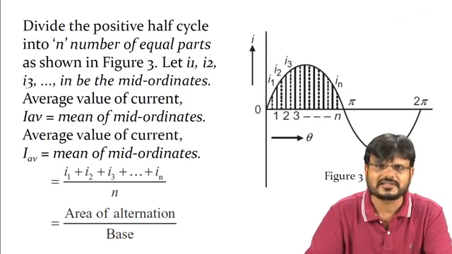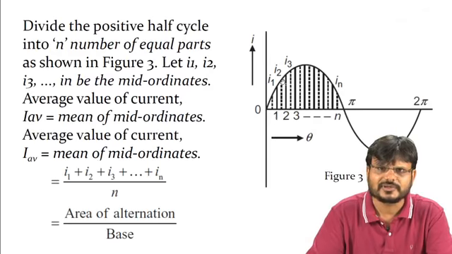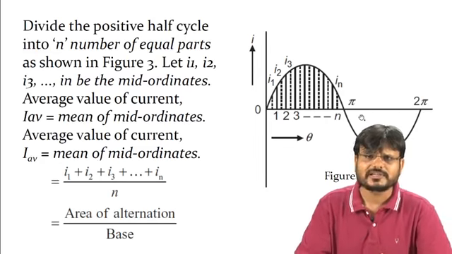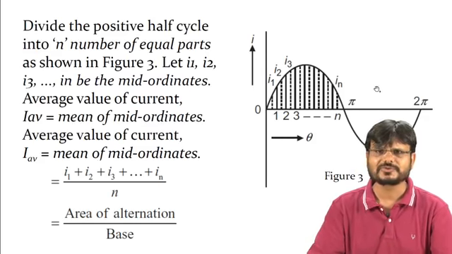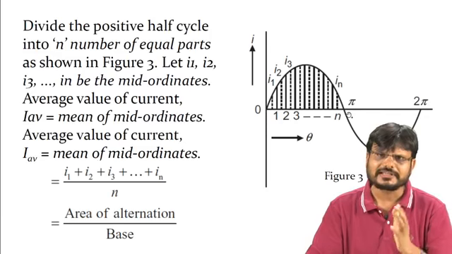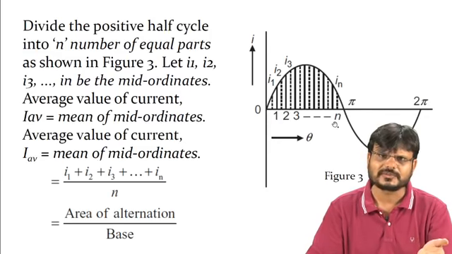Here you can see this is a sinusoidal waveform for the current. If you want to calculate the average value, because this is a symmetrical waveform, the positive half is exactly equal to the negative half. If you take the average value from 0 to 2 pi, it will be 0. So you have to find the average value by considering only 0 to pi. Divide this period 0 to 2 pi into n parts, like 1, 2, 3 up to n.